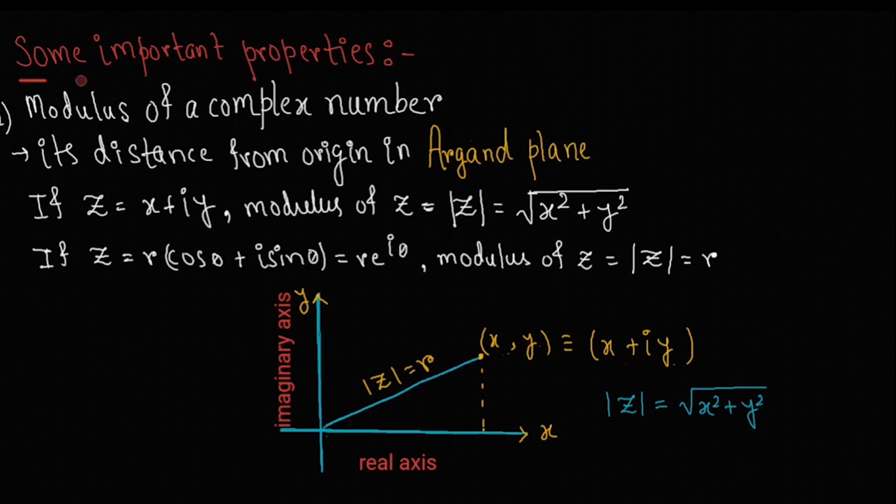Now let's discuss some important properties of complex numbers. At first, the modulus of a complex number. It is basically the distance of the complex number from the origin in the Argand plane. If z equals x plus iy, then the modulus of z equals root over x squared plus y squared. If z equals r (cos theta plus i sin theta) equals r e to the i theta, then the modulus of z is r. Here's a brief representation of what I said.